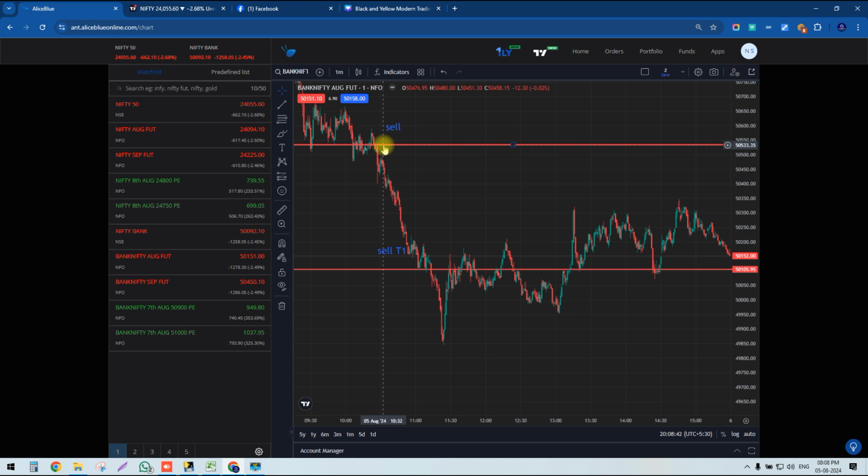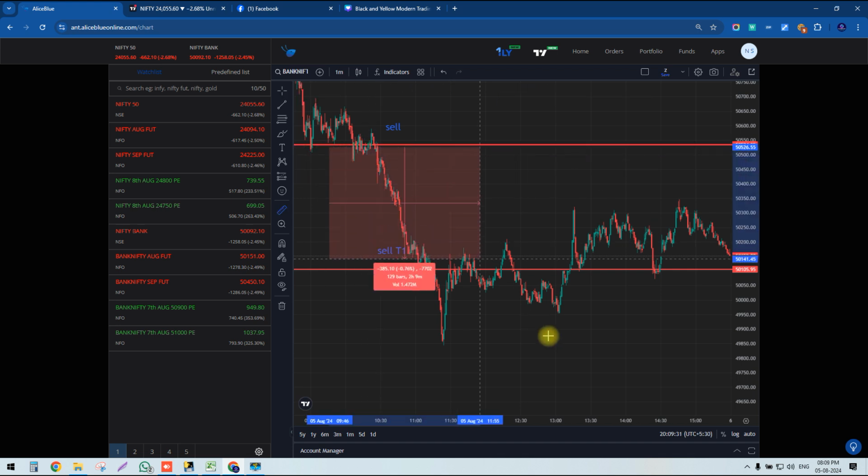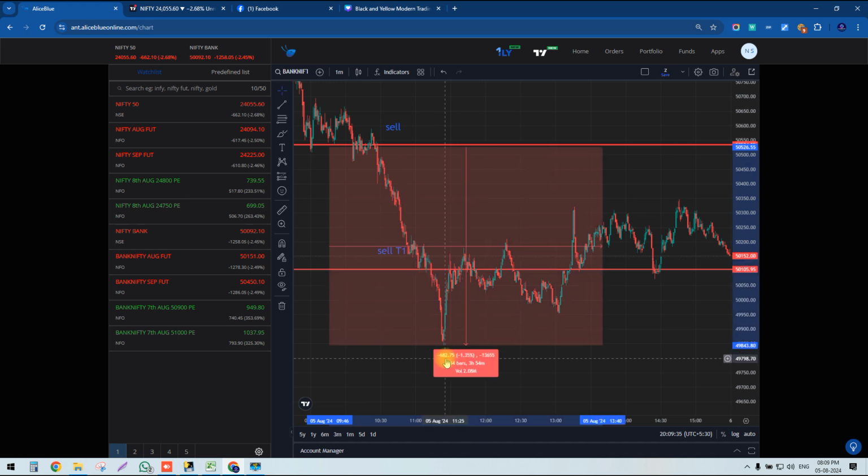It is just 1 point off. It's okay. 5533 here, sell was generated here. Exactly here sell was generated, and the market fell up to here. Let's mark it. How many points? Yes, guys, you can see here the market fell up to 682 points.